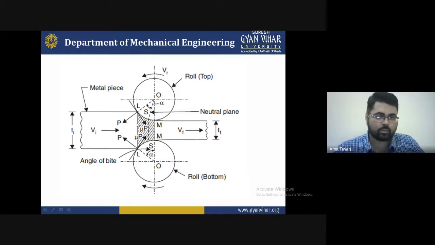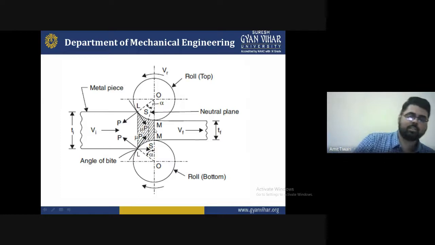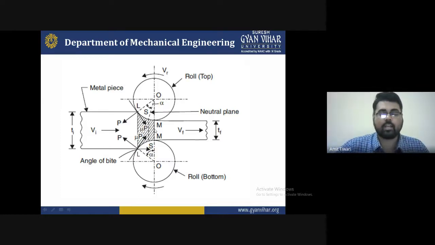Because these are the original cross section area you can see in this particular box, and these are the final cross section area. You can find the I section or T section formed by applying forces at the bottom side and the upper side of the material. So these are some rolling processes we basically adopt for reducing the diameter or for increasing the mechanical properties of the material, that is the ultimate tensile stress, or the elongation percentage, hardness and toughness.